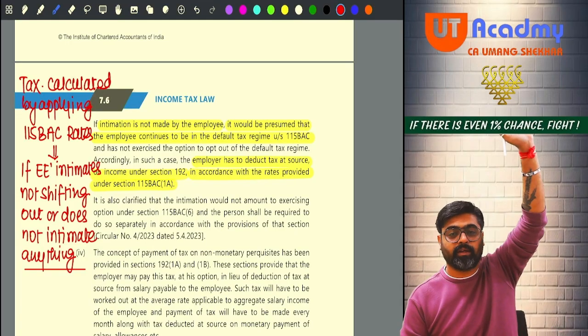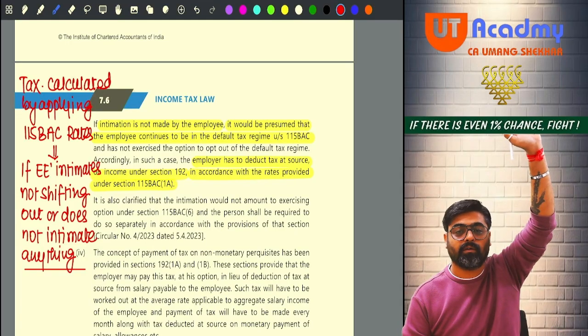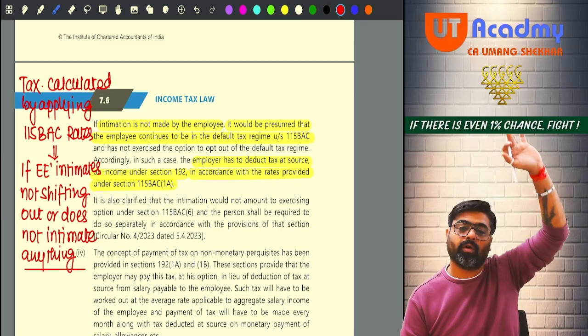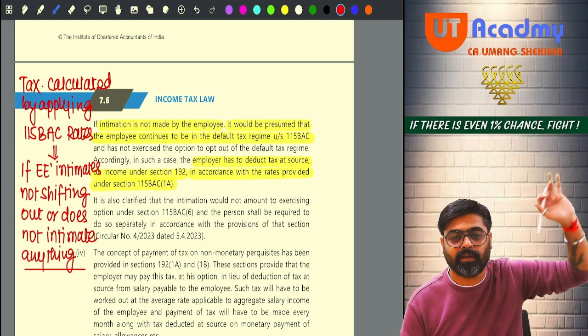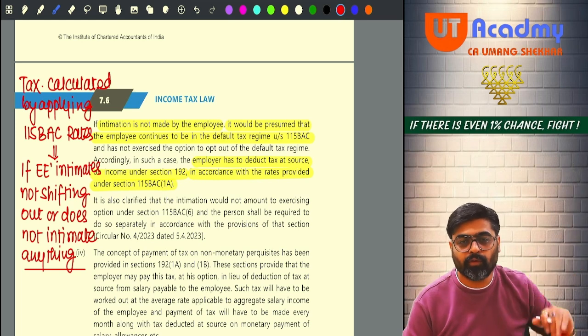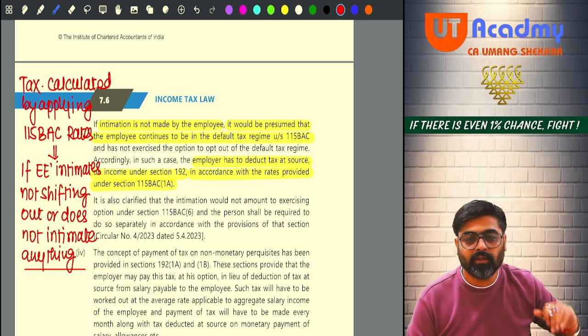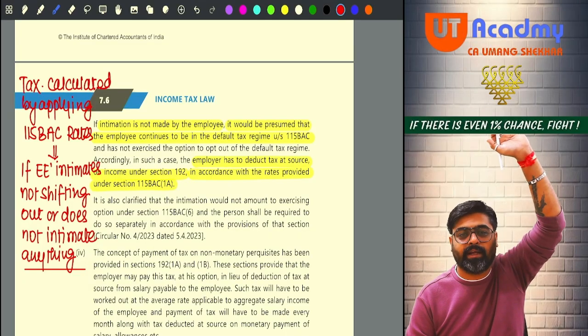Employees will raise the hand, sir, deduct TDS at normal rates. Okay. For you all, we will deduct the TDS at normal rates. Few employees will raise the hands. Sir, from our salary, deduct the TDS at 115 BSE rate, sir.